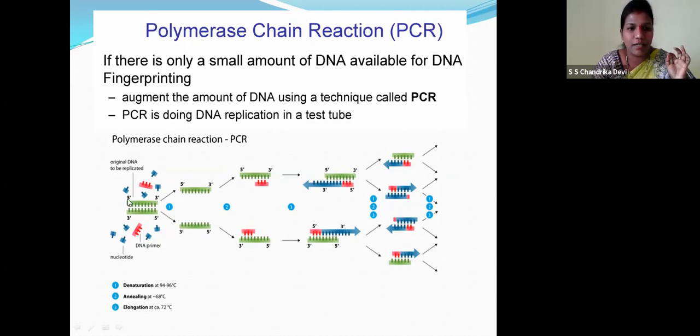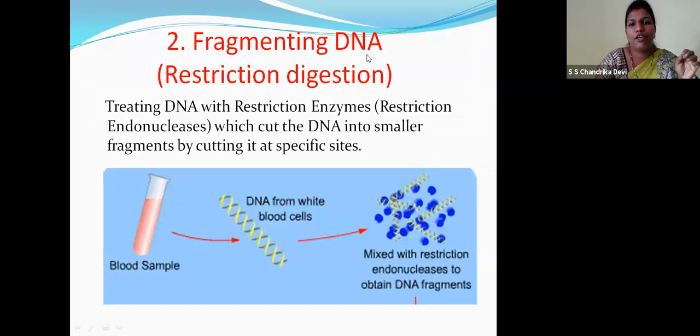Now it is denatured. So the double-stranded DNA is converted to single-stranded DNA. Right, children? So the pink color is the primer. Now you can see, children, in the previous class we studied the reverse and forward transcription. By this, the chain of DNA can be produced. We do this PCR when only a small amount of DNA is available for fingerprinting, right?